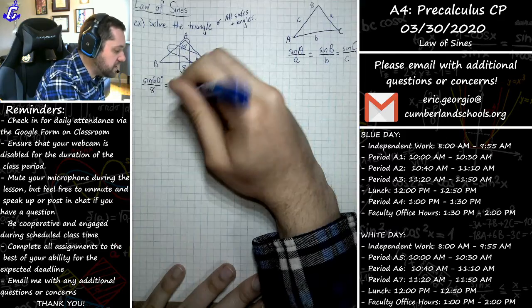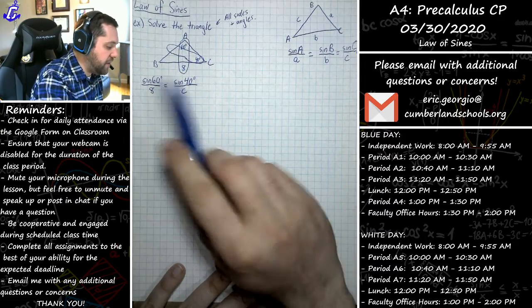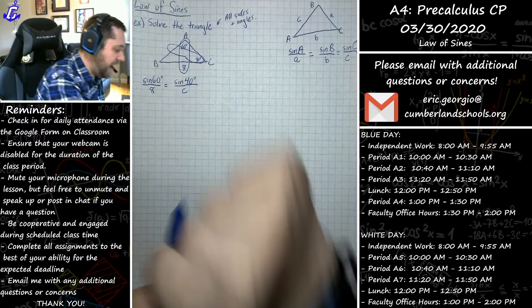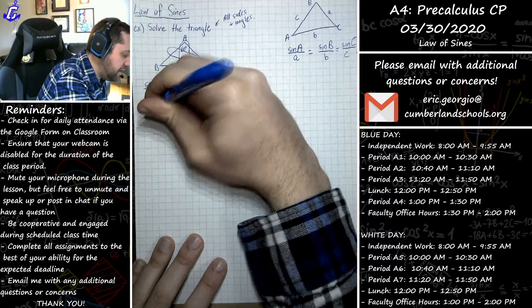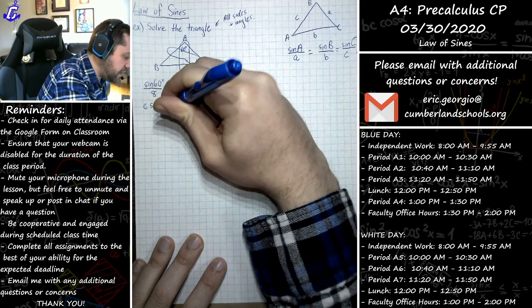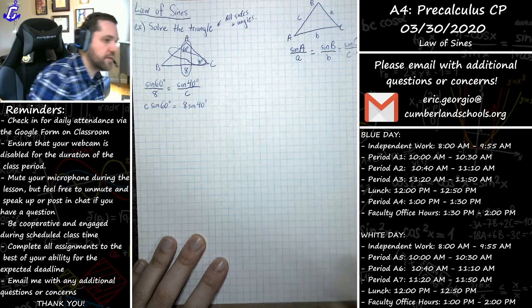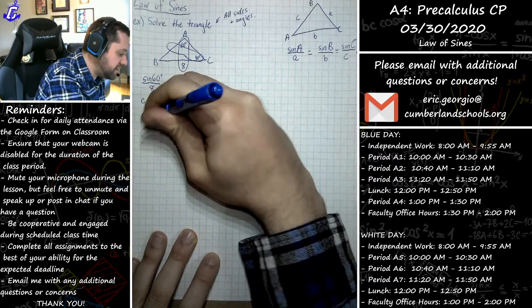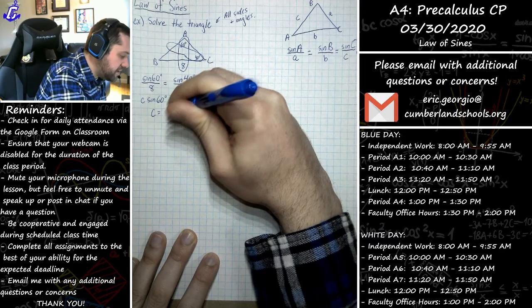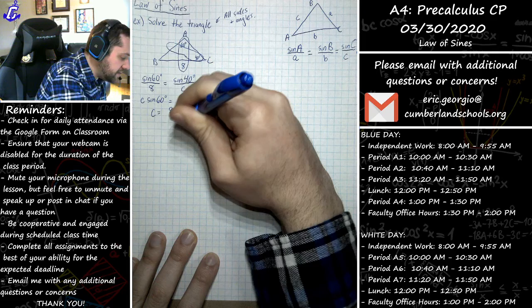A little bit of cross multiplying here. Essentially, you're multiplying both sides by 8 and multiplying both sides by C to get rid of those fractions. This is going to become C times the sine of 60 degrees is equal to 8 sine of 40 degrees. Divide both sides by the sine of 60, we get C is equal to 8 sine of 40 divided by the sine of 60.